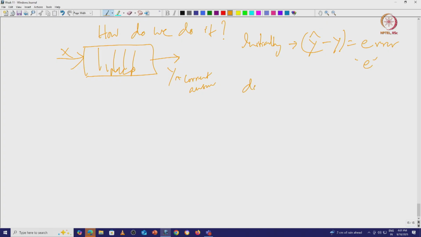We must do something over epochs, or in your terminology iterations, such that y cap tends to y, which results in y minus y cap tending to 0, basically error tending to 0.